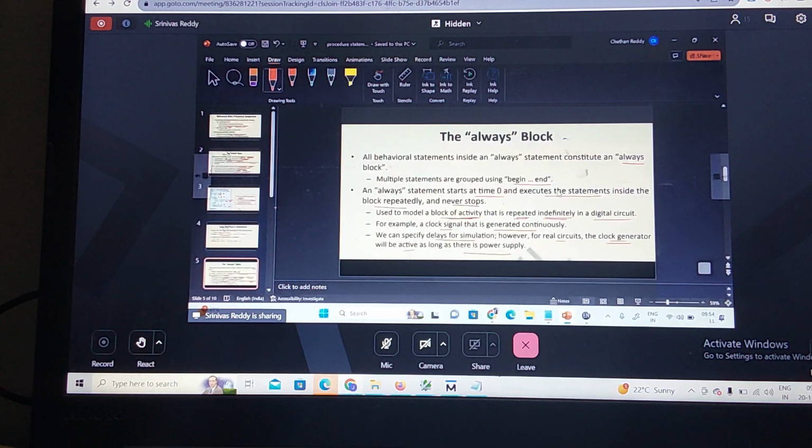However, in the real circuit, this always block used for clock generation will be active as long as the power is on. I said the traffic light controller is one case where I need continuous clock generation while the power is on. So in such a case, I can use what? Always.